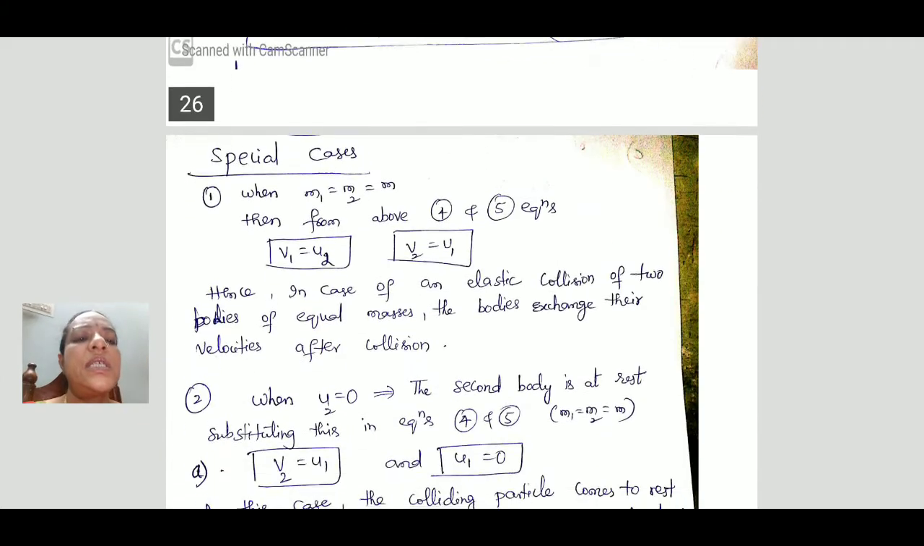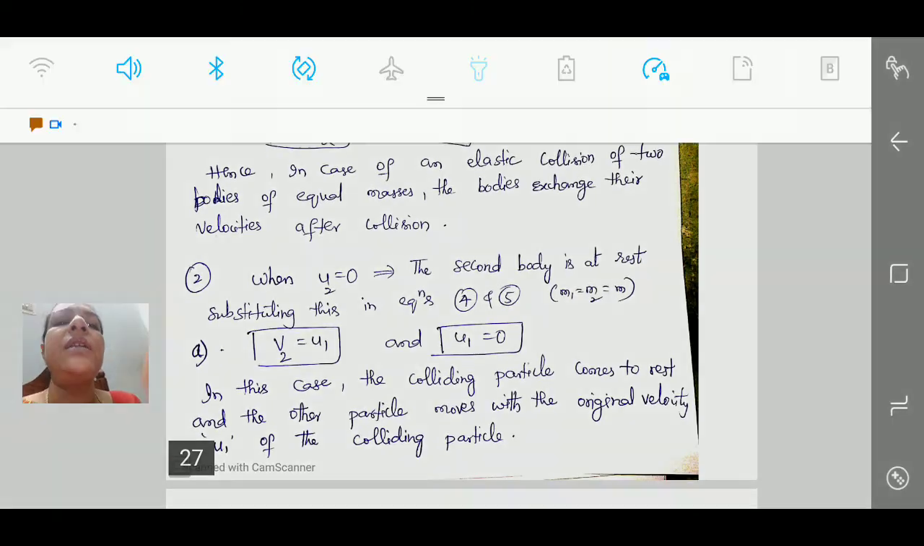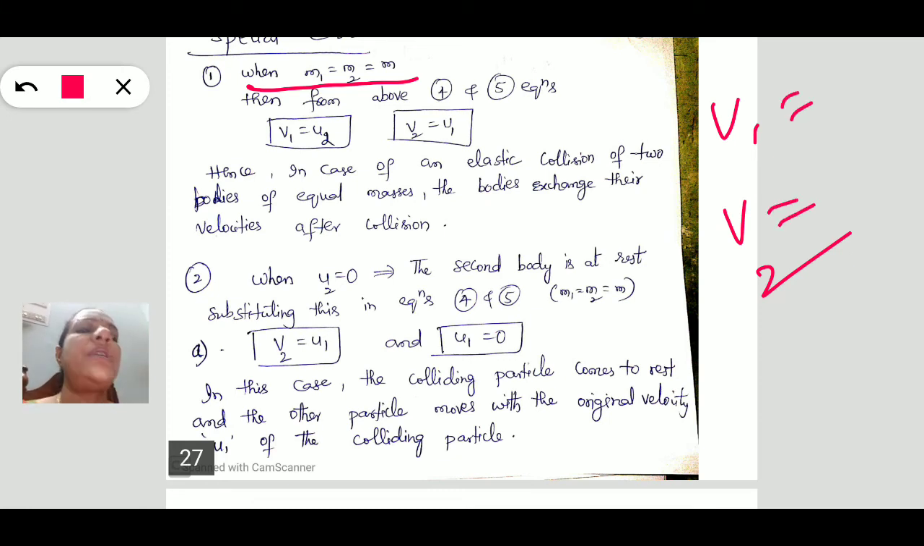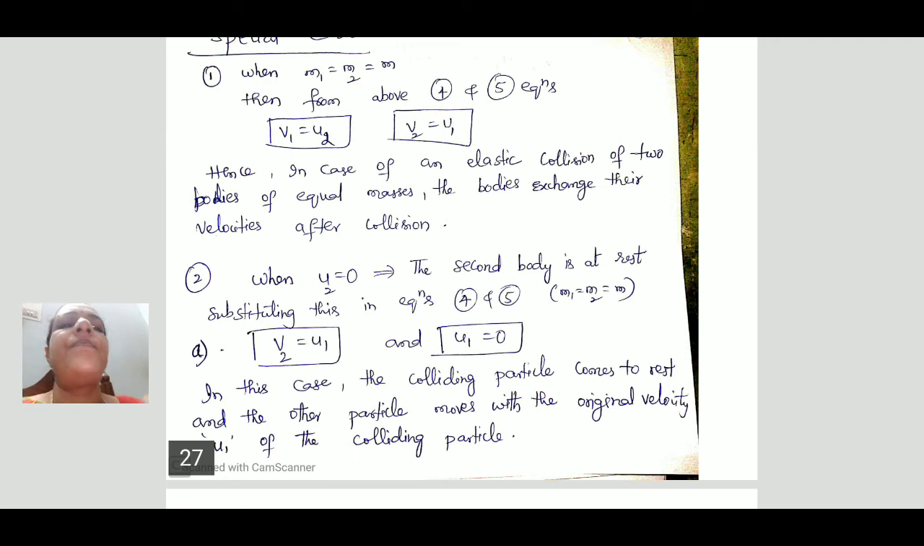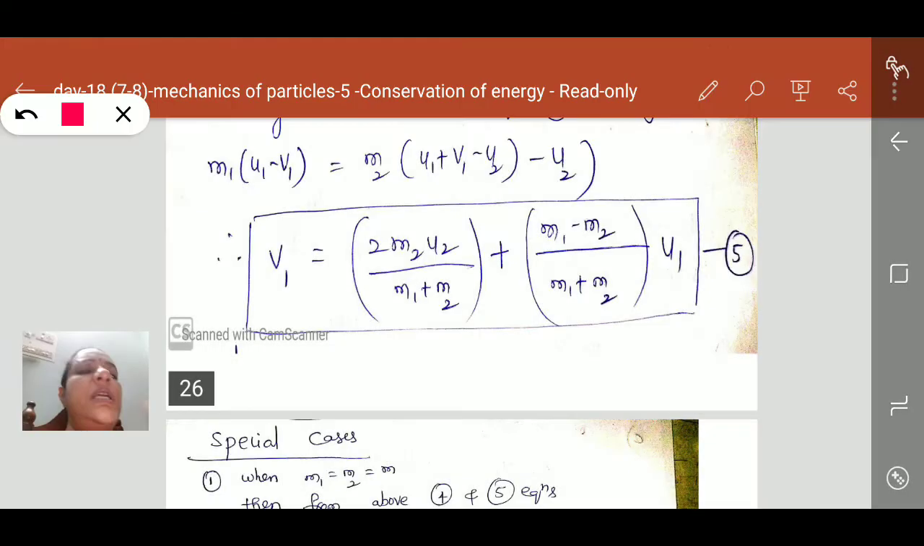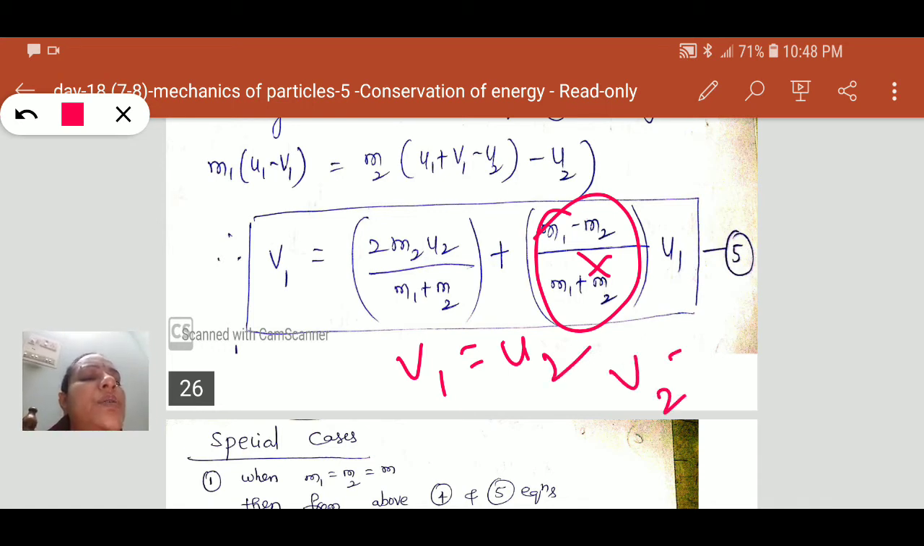Let us discuss some cases by considering the v1 and v2 equations. What happens if the colliding particles have the same mass? On substituting m1 equal to m2 in the v1 equation and v2 equation, this term will be 0. We simply get v1 is equal to u2. Similarly, v2 is equal to u1.